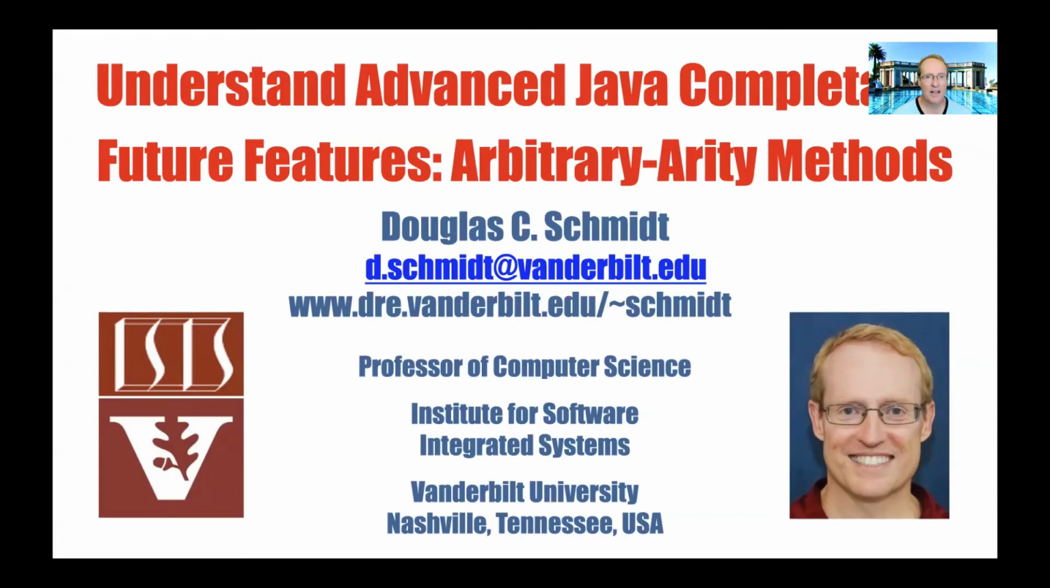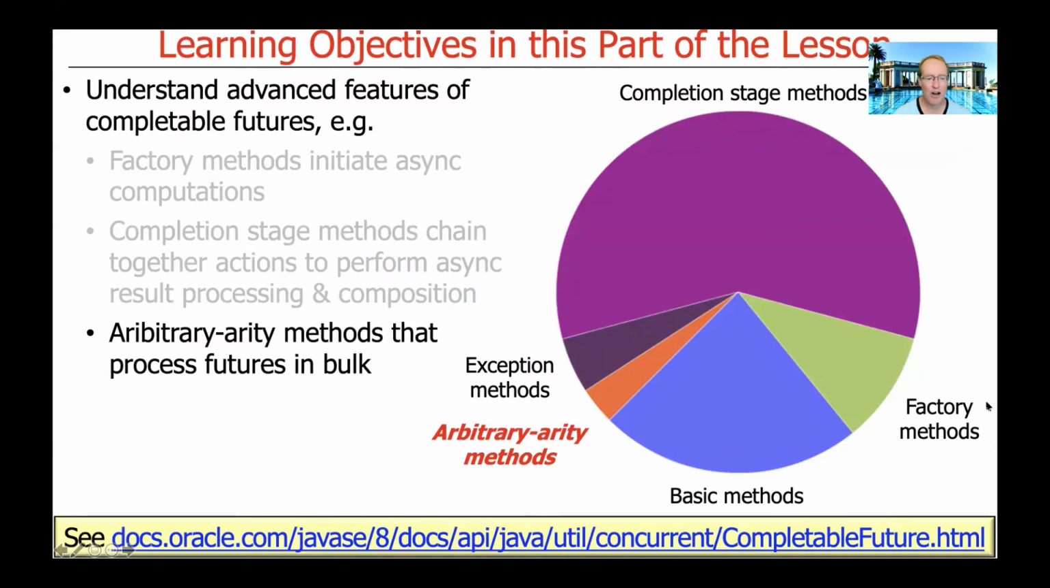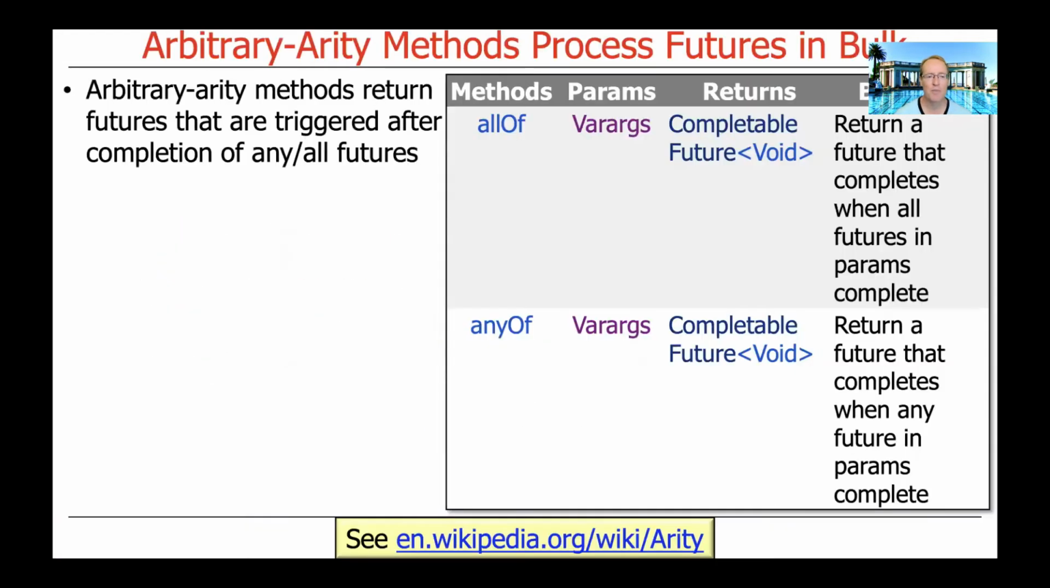So what we're going to do now is talk about yet another type of method category that's provided with completable futures. And this is going to be something called the arbitrary-arity methods, which is kind of a funny name. And you'll see in a second why we call them arbitrary-arity methods. What arbitrary-arity methods do is they're used to process completable futures in bulk. And you can see there's a very small number of them. In fact, there's only 2 of them.